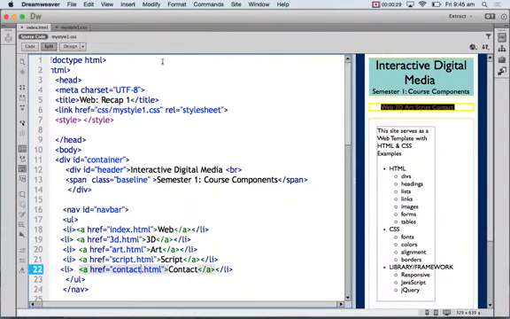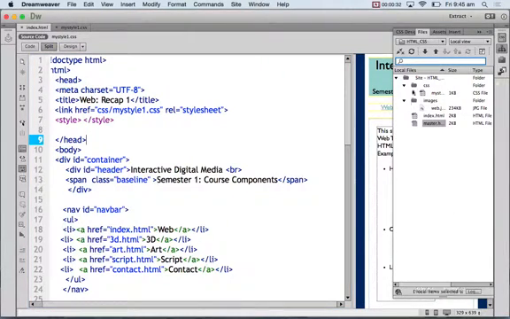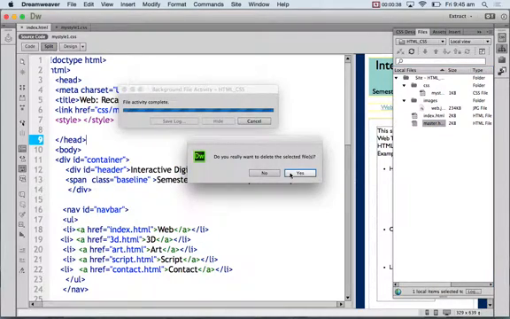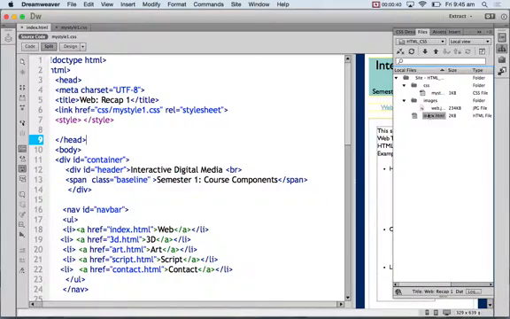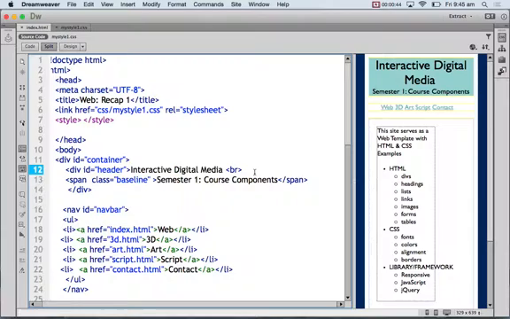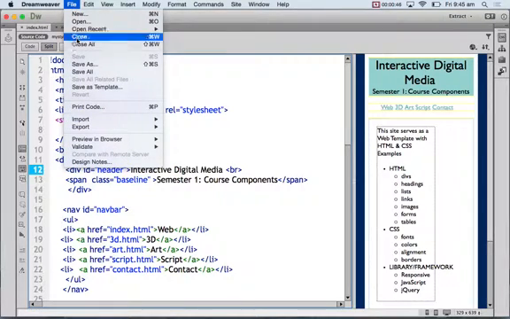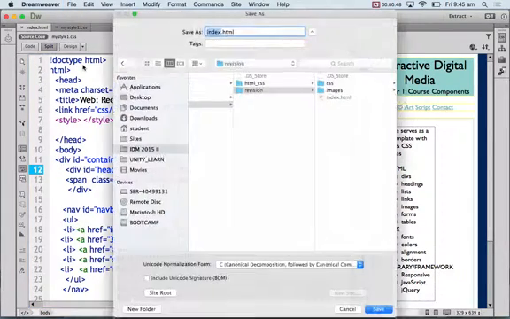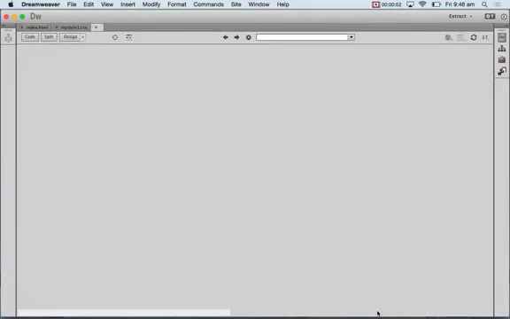If I go to my files, you see these files? I only have one file. This was the master file. I'm not going to use it anymore. So I got only one file, right? I got a CSS link to it. I'm going to do a file save as. So I'm going to save this as 3d.html.